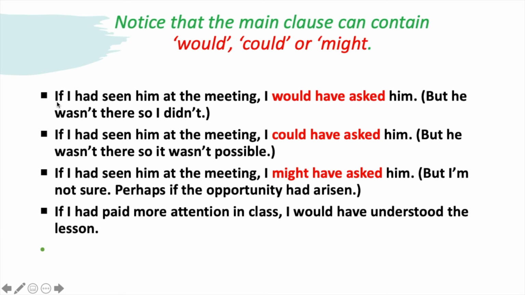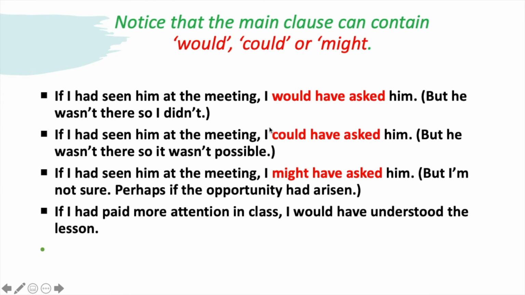Let's see some examples. If I had seen him at the meeting, I would have asked him. The explanation: but he wasn't there, so I didn't. I only expressed this regret. If I had seen him at the meeting, I could have asked him, but he wasn't there, so it wasn't possible.